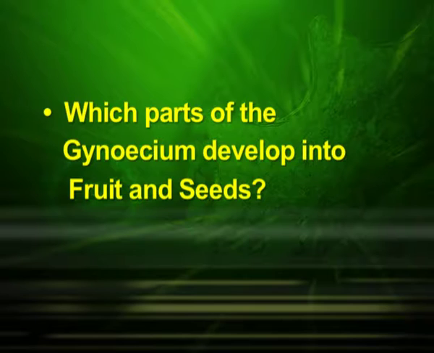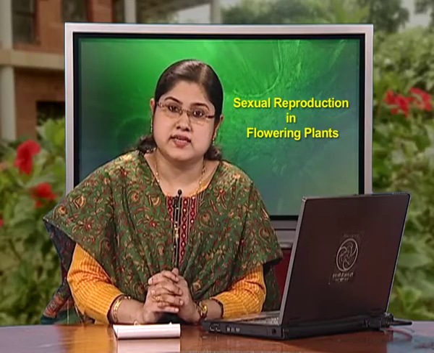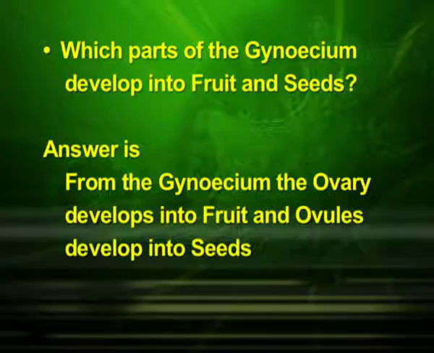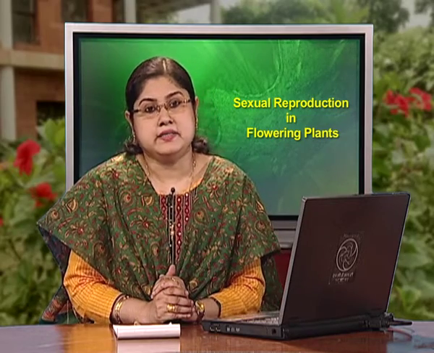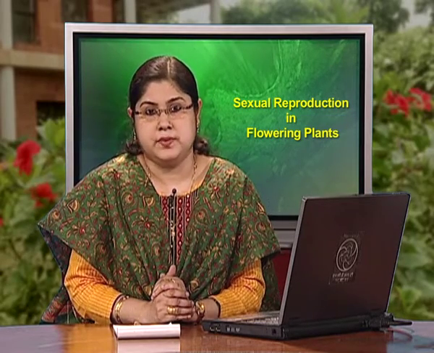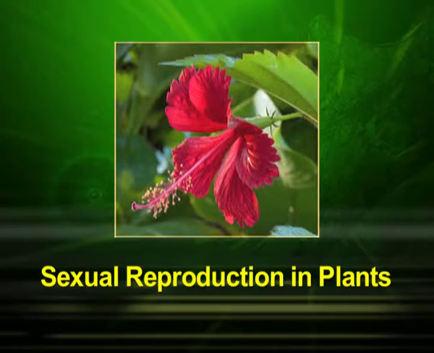The point was which part of the gynoecium develops into fruit and seeds. The answer is, from the gynoecium, the ovary develops into fruit and ovules develop into seeds. So dear students, now let us start with the next part of the topic sexual reproduction in plants.